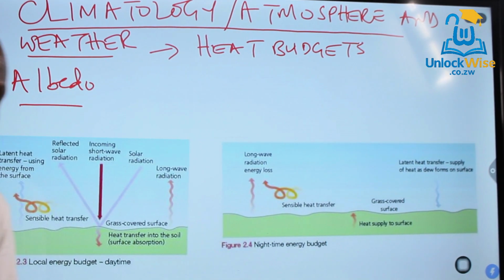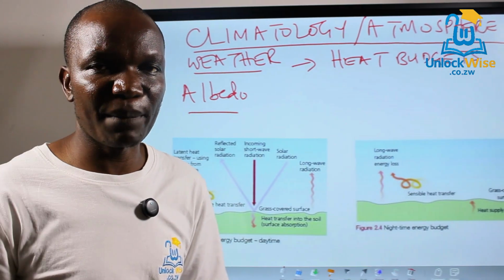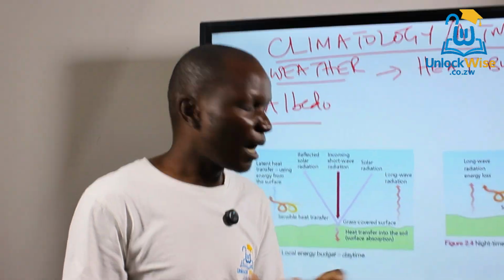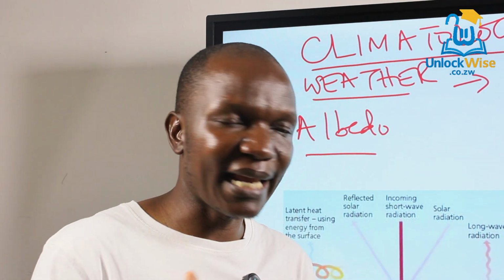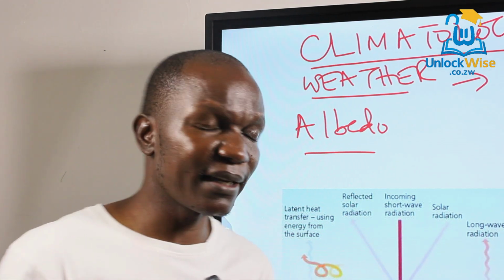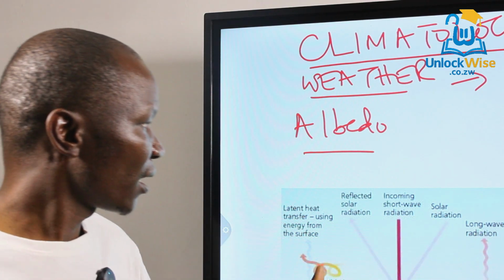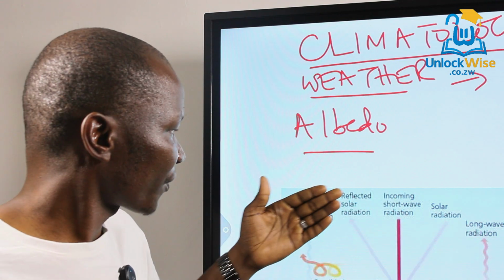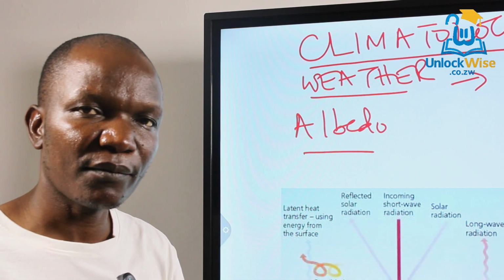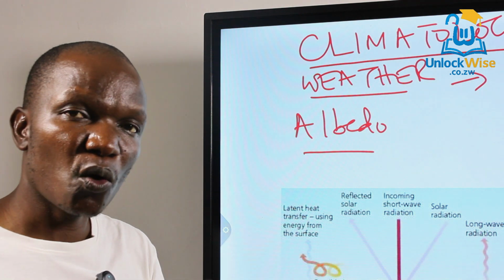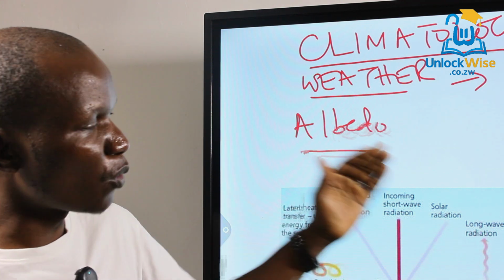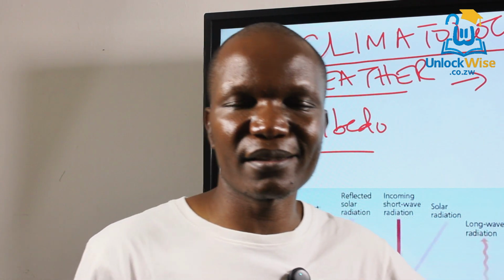I think it's clear. So what is important now for examination purposes is you need to understand these components, be able to describe them, be able to explain how they take place. Sometimes we can just say, define the term sensible heat transfer. You should be able to do that, to define, isn't it? Sometimes they just say, what do you understand by latent heat transfer? You should be able to also know that. So it's very important to know the components of each of these modules. It's very important to do that.